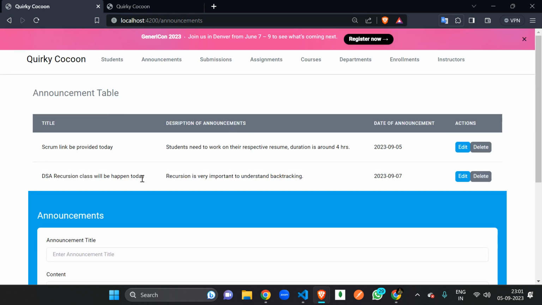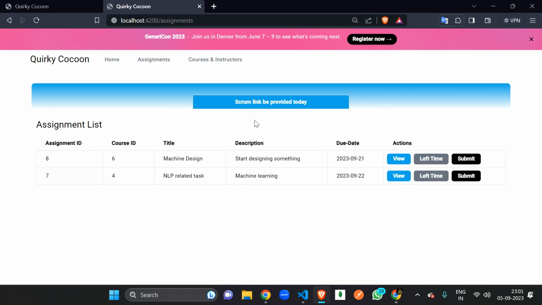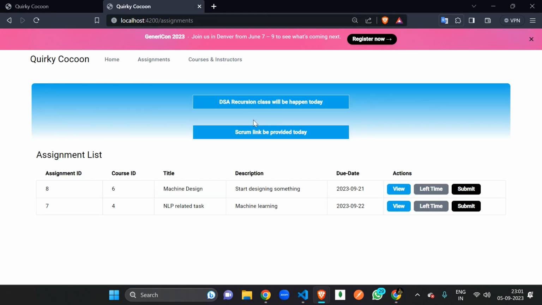So we are able to announce here, and we are also able to get it here. You can see that the DSA recursion class will happen today, and the earlier announcement is getting lower, on the bottom part, and this new announcement is coming to the top.